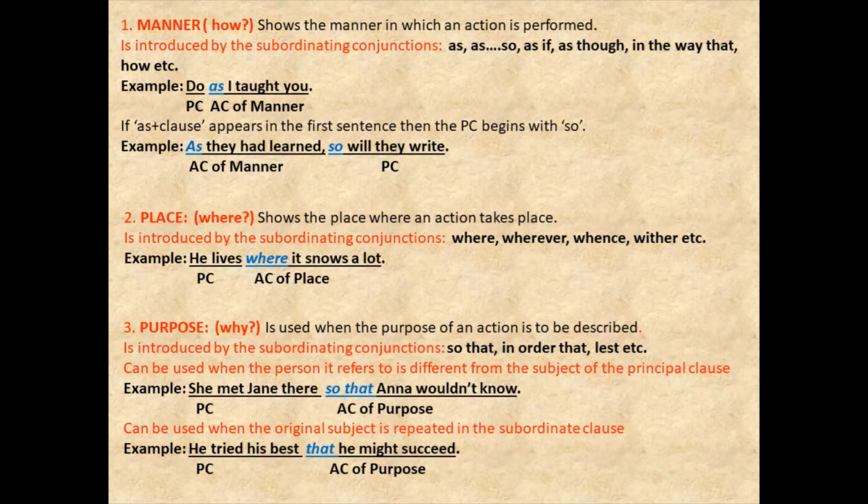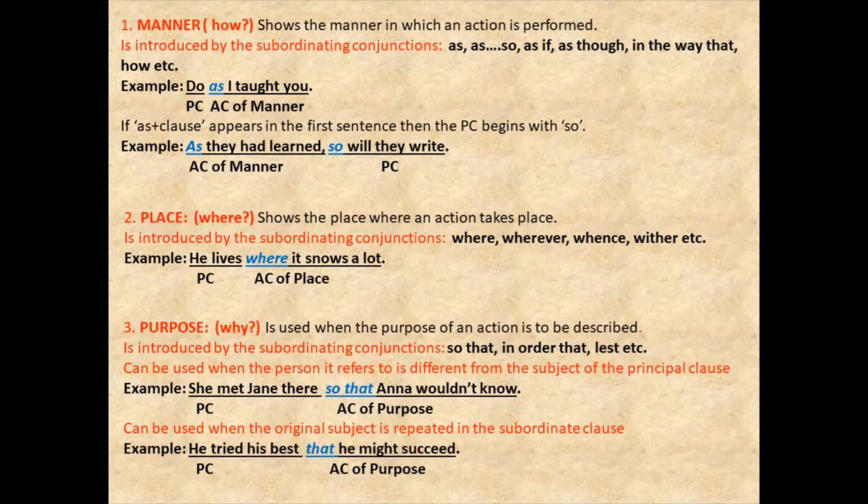So adverb clause of manner answers the question how the action was done, shows the manner in which the action was done. Okay, and it is introduced by the subordinating conjunctions as, so, as if, as though, in the way that, how, etc. Okay, for example, do as I taught you. Now, do is the principal clause or the main clause. We don't have the subject there because that is omitted. So we just have the verb there, do. Do as I taught you.